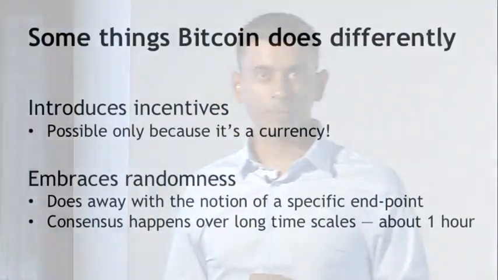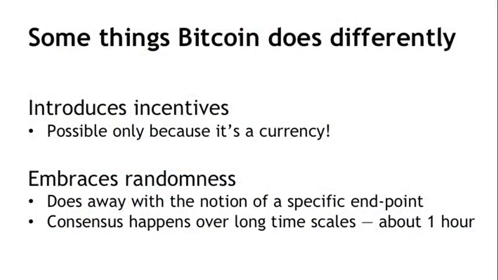So what are these different assumptions? What are some things that Bitcoin does differently? Well, first of all, it introduces the idea of incentives. And this is very different from any previous system for distributed consensus. And this is only possible in Bitcoin because it is a currency, and you can use that currency to give incentives to the participants for acting honestly. And so Bitcoin doesn't quite solve the distributed consensus problem in a general sense, but it solves it in the context of a currency system.